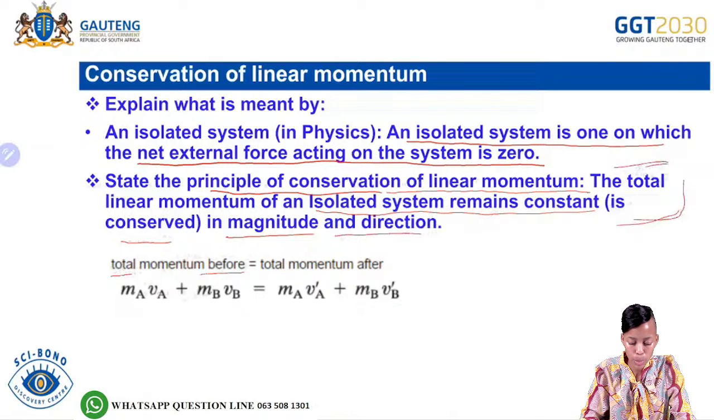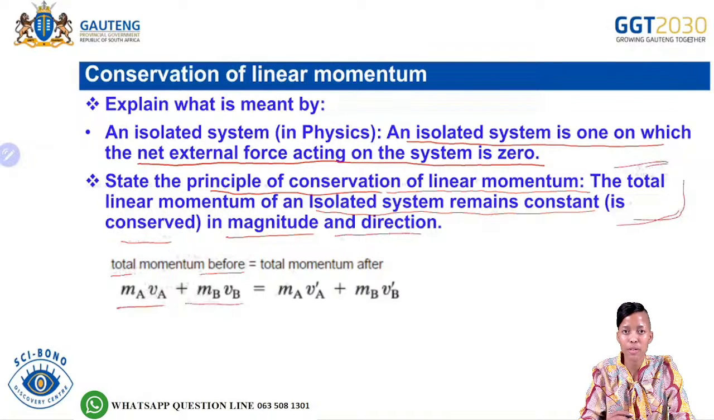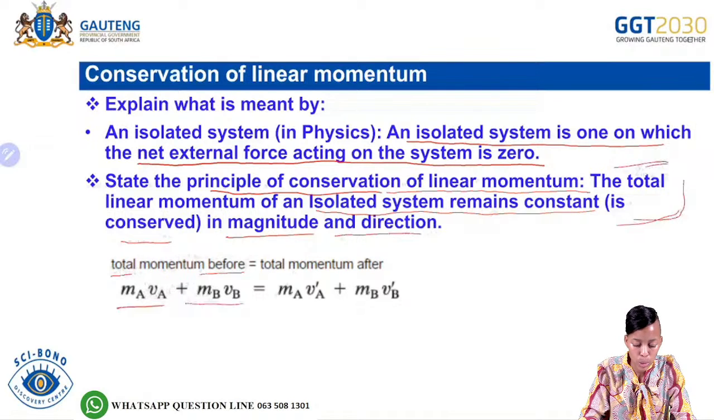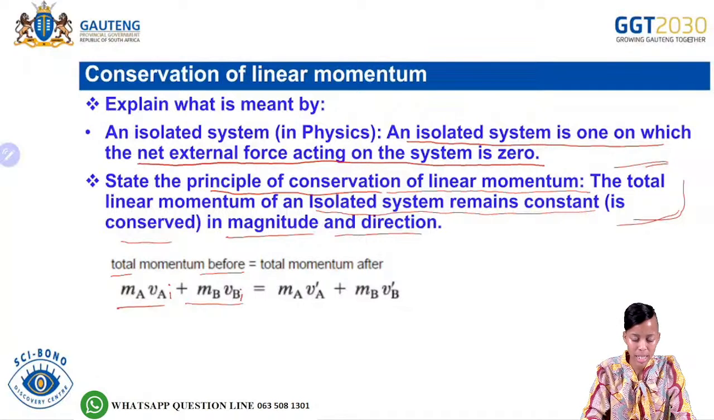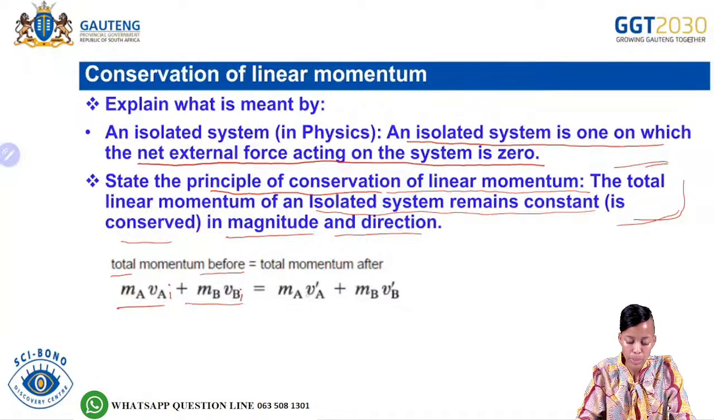Okay? So total momentum before means that you would be dealing with whatever mass you have before a collision, and whatever initial velocity you would have in terms of object A and of object B. Then the total momentum after a collision means that you would be dealing with the mass of the object after the collision, and the final velocity, so Vf, of object A and the final velocity of object B, and the mass as well of object B. Okay.